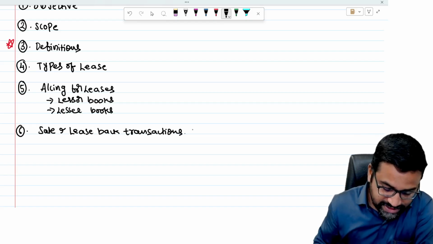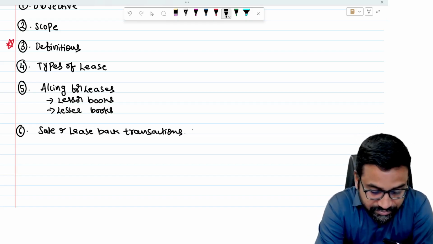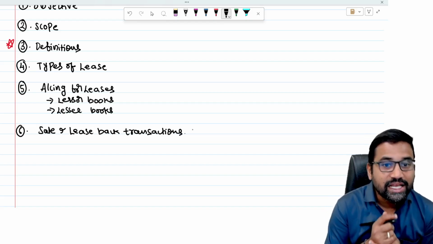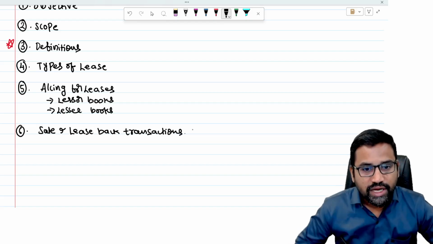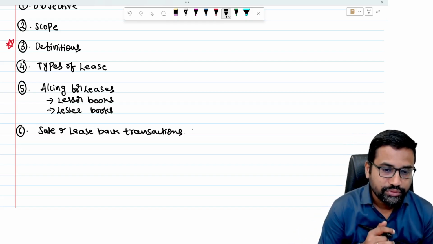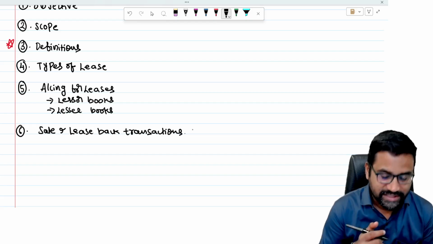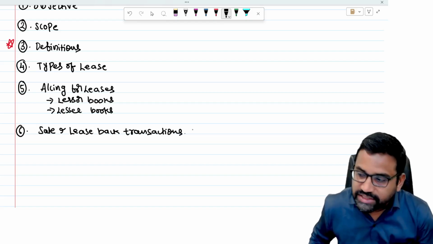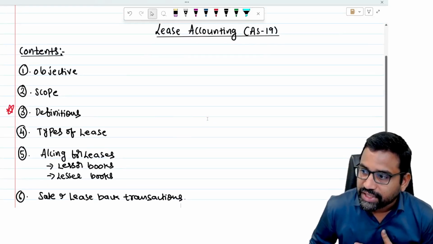So that is called sale and leaseback transactions. Whenever any asset is taken on lease basis under sale and leaseback transactions, what is the accounting treatment we need to do in the books of lessor as well as lessee? So that is what we are going to learn. Basically these are the concepts we are going to cover in this standard.